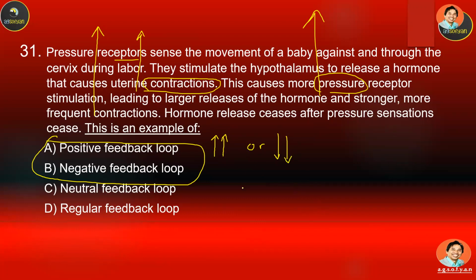So, one way. Negative feedback: when the stimulus increases, then the response will try to decrease it, so the opposite way. Or if the stimulus decreases, then the response will try to increase it in order to be in balance, normal, in the middle.